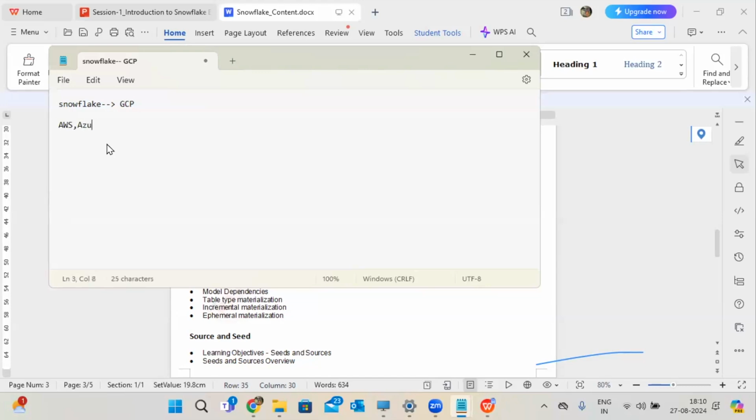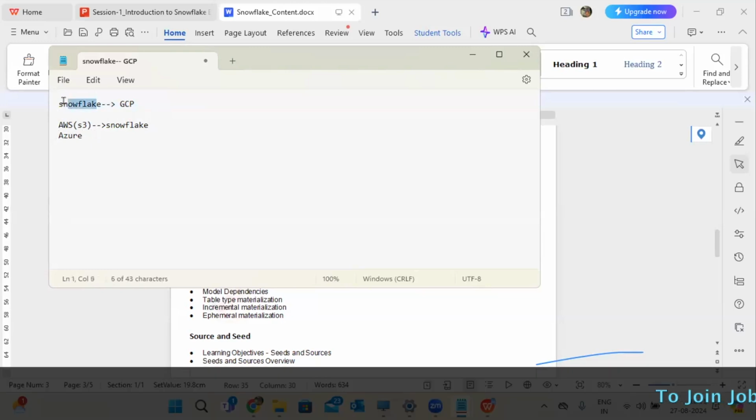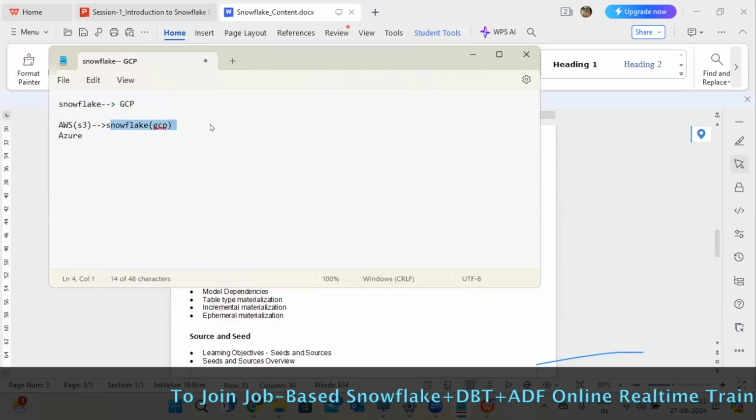So, but the underlying storage will change with that provider, right? If I'm not wrong, or will it be the same? Separate. These two storages, this is bringing data from S3 and integrating with Snowflake and loading the data. Yeah, that is fine, but this is based on the provider, right? So the engine will be changing, right? The Snowflake engine? No, that's the reason. It's not changing. It will be again under GCP only.